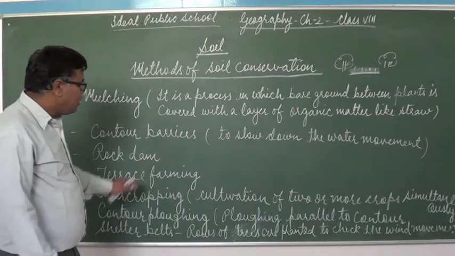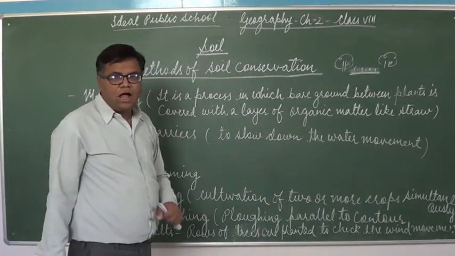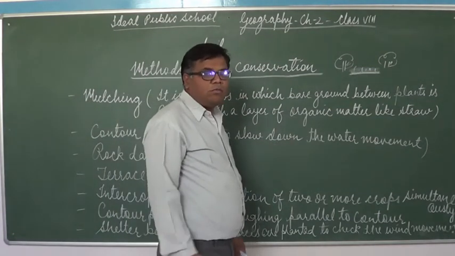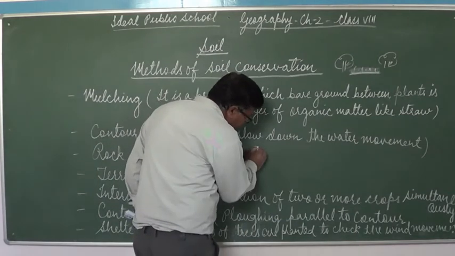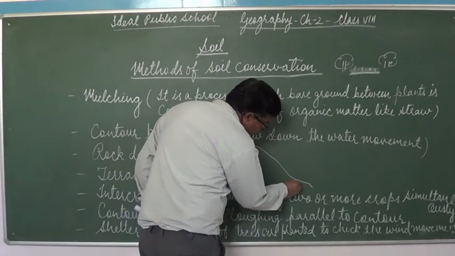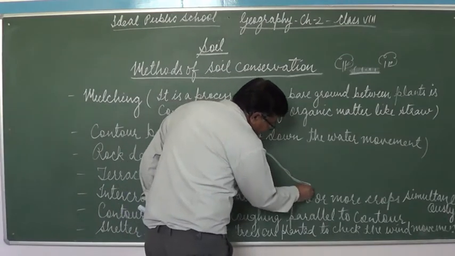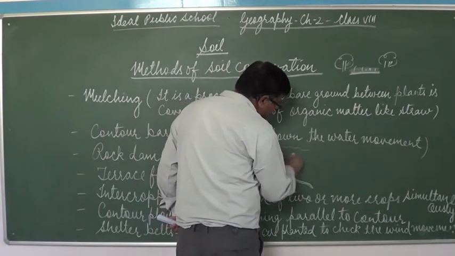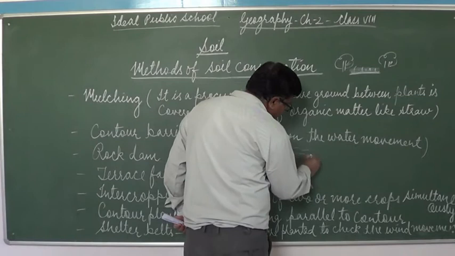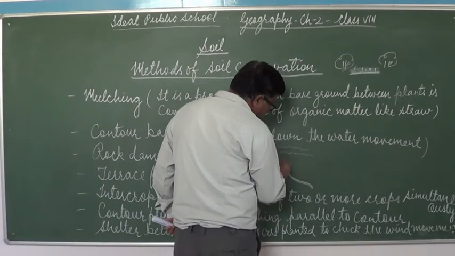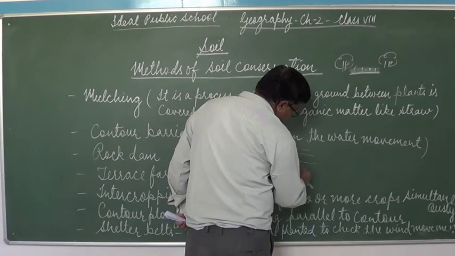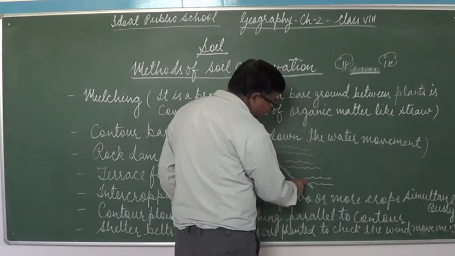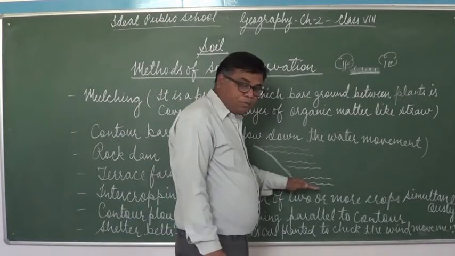Now the next method of soil conservation is contour barriers. Now what do you mean by contour barriers? These contour barriers are built in the hilly region in order to slow down the water movement. Now look, suppose this is the slope of any hilly region. Now what is a contour barrier? What the farmers do, they dig a trench. They dig the trench.